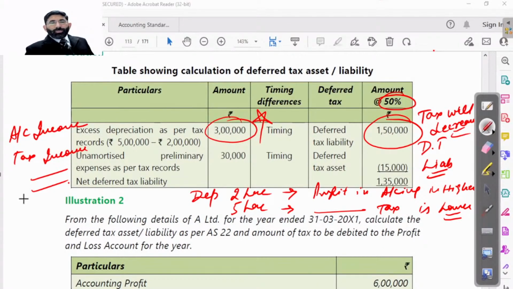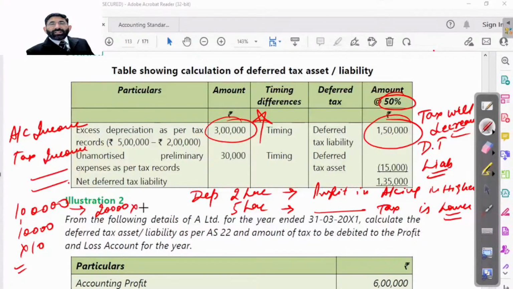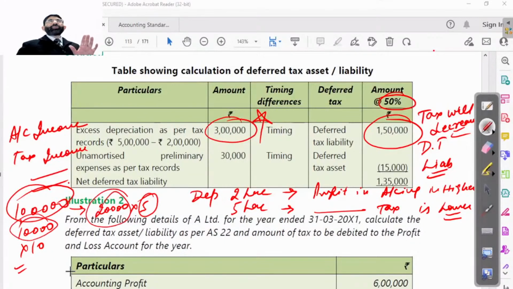Like if on an asset of rupees 1 lakh, depreciation of rupees 10,000 is charged, it means it will be charged for 10 years. But if depreciation of rupees 20,000 is charged, obviously it will be charged for 5 years, because the asset will come to an end. At the end of the day, we have to write off this 1 lakh. That's it. Either by way of 10,000 or by way of 20,000.